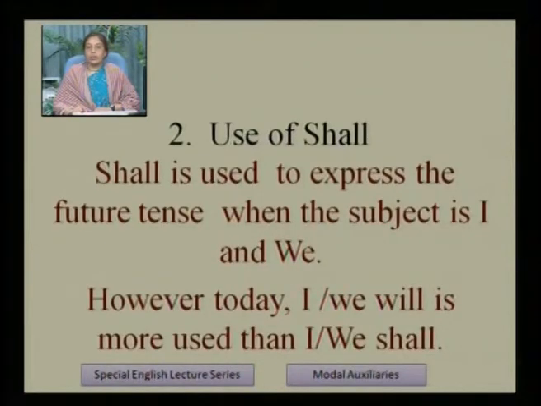Then the second modal verb, shall. We will see the use of shall. Shall is used to express the future tense when the subject is I and we. We all know that in future tense shall is used, especially with first person singular and plural. However, today I or we will is more popular than I or we shall.